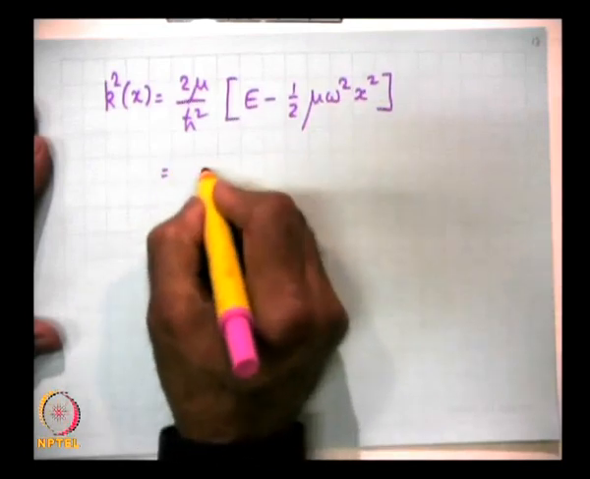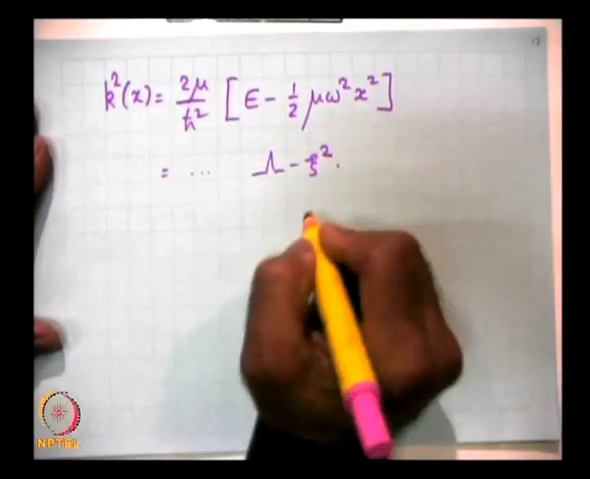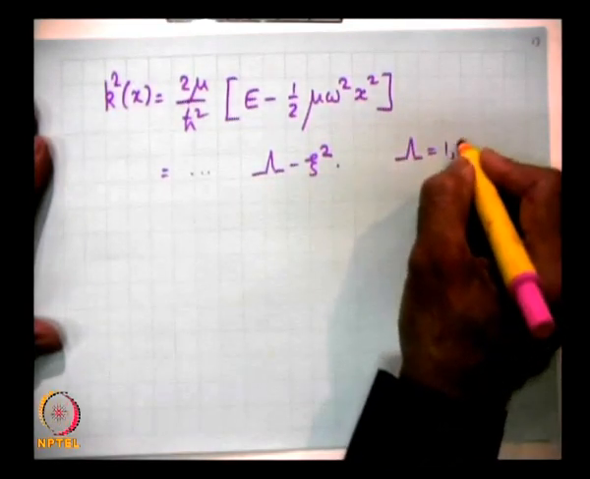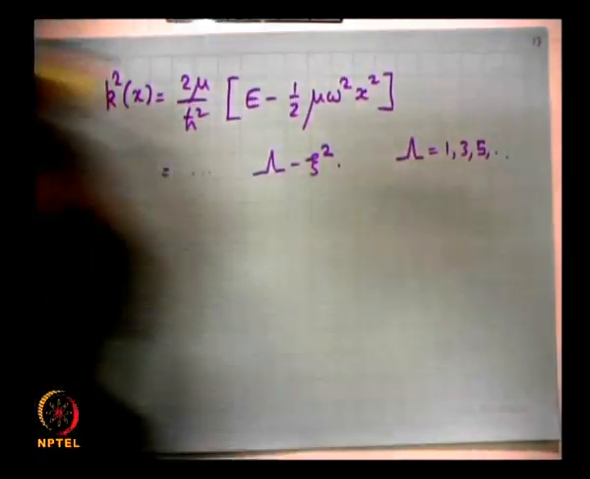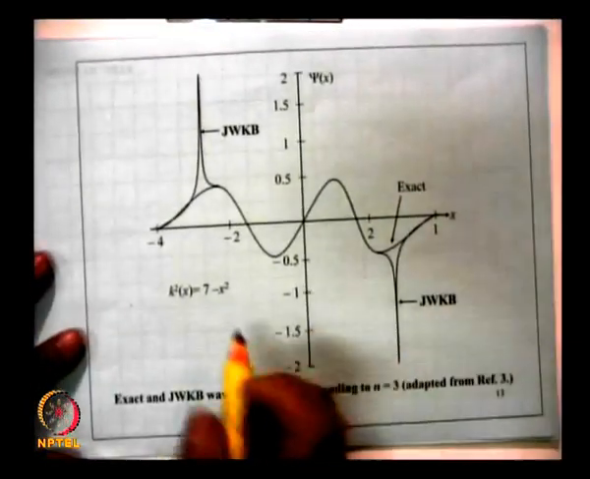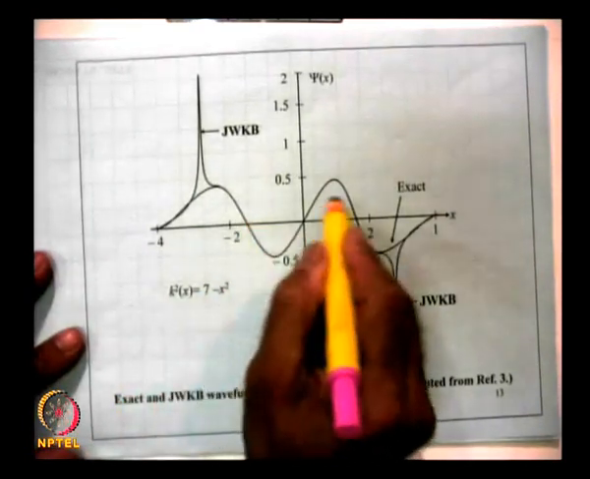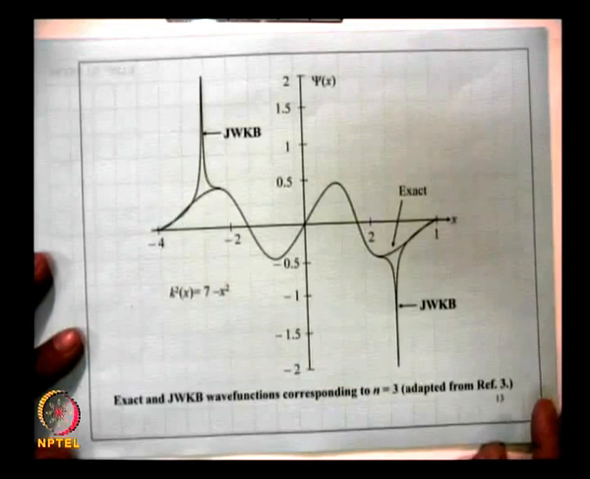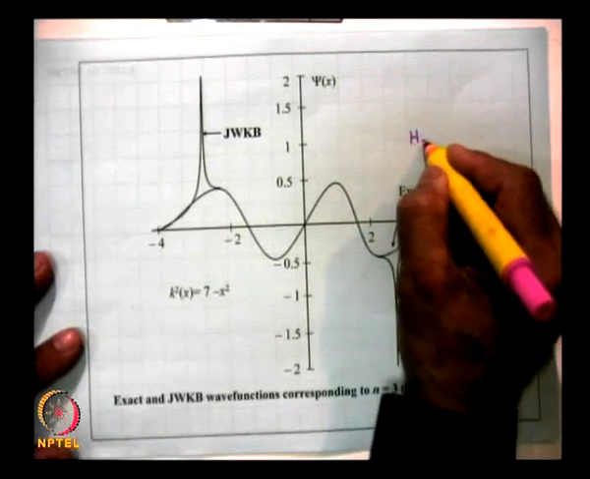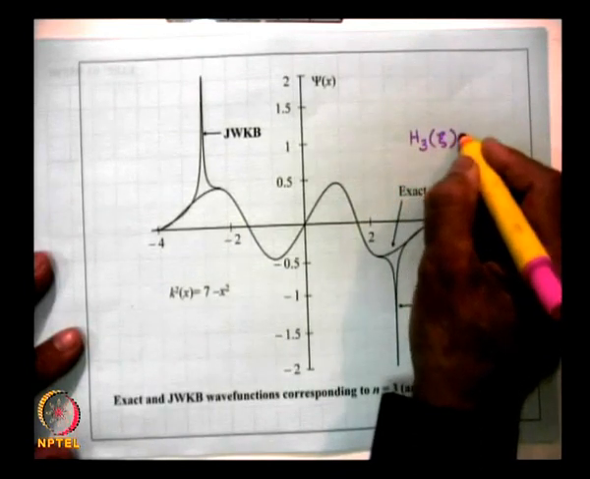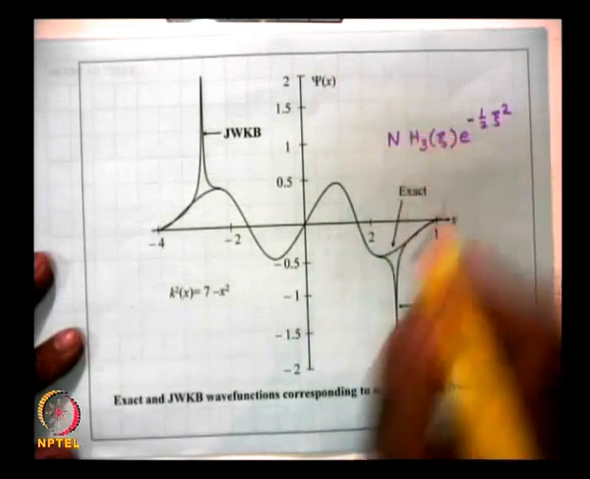So, you can write this down in terms of some dimensionless quantity. You may remember lambda minus xi square, and the eigenvalues are lambda equal to 1, 3, 5 etc. So, for the fourth eigenvalue, it is 7 minus xi square. The exact functions are of course the Hermite-Gauss function, and this is actually H3 of xi e to the power of minus half xi square with some normalization constant.